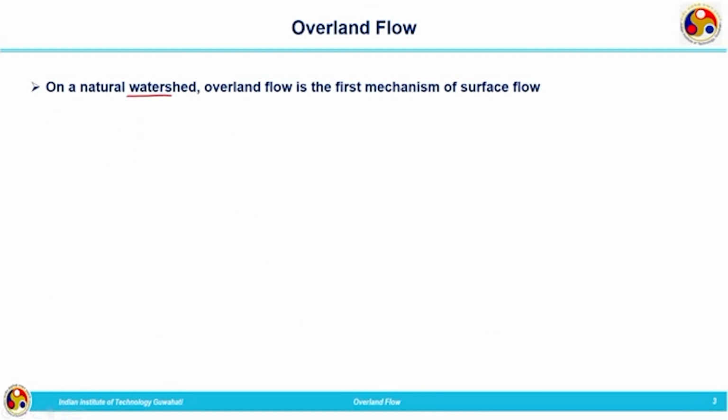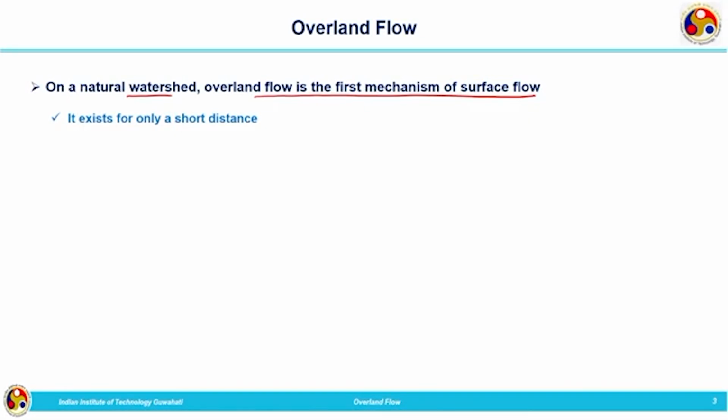On a natural watershed, overland flow is the first mechanism of surface flow. Initially, different storage components are satisfied. After that, water starts accumulating on the surface and attains a certain depth, and then the first flow process that starts on the surface of the earth is the overland flow. The importance of this is that it exists only for a short distance. It cannot go beyond a certain distance. After that, what will happen?